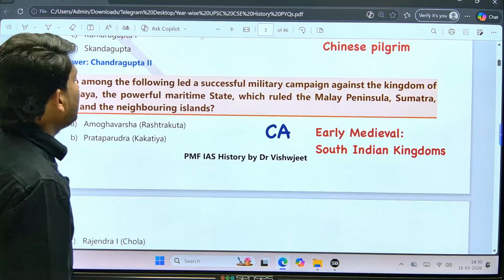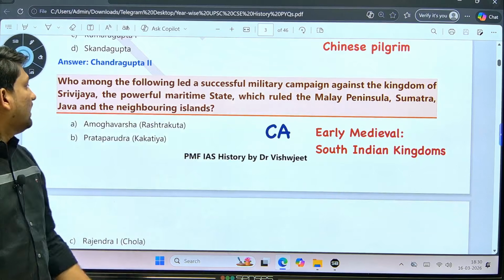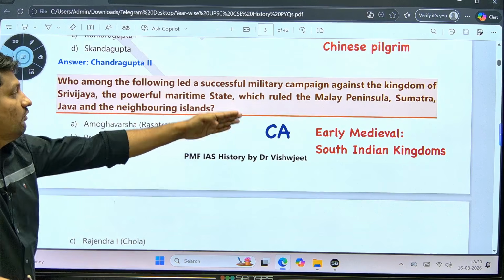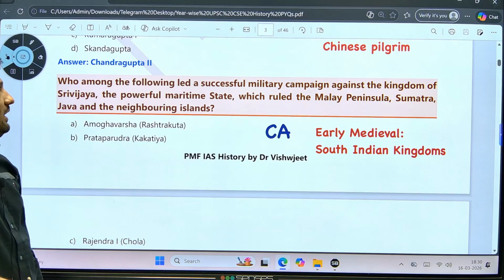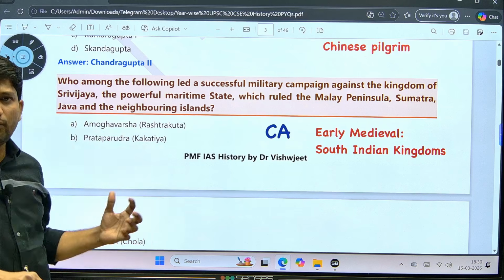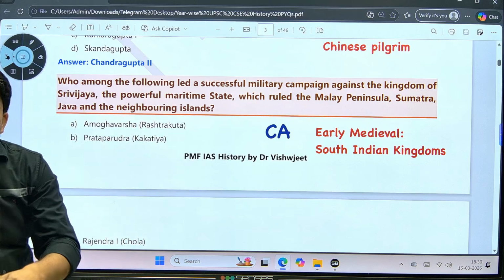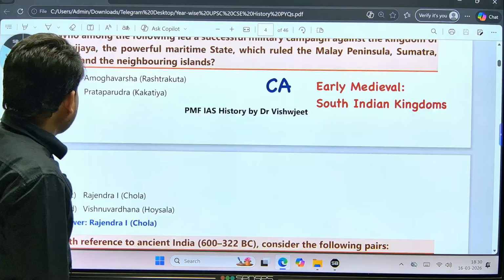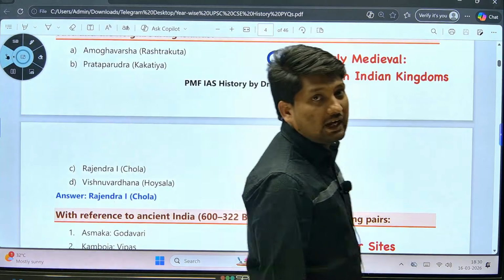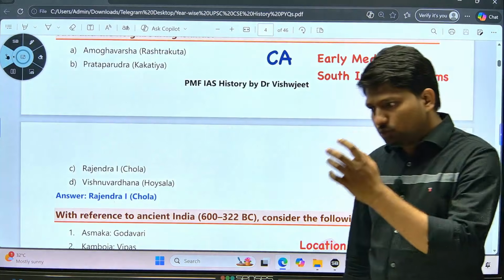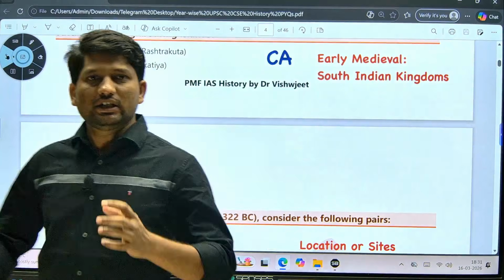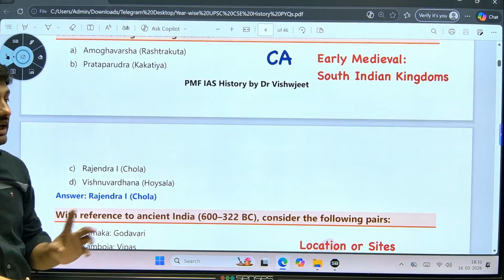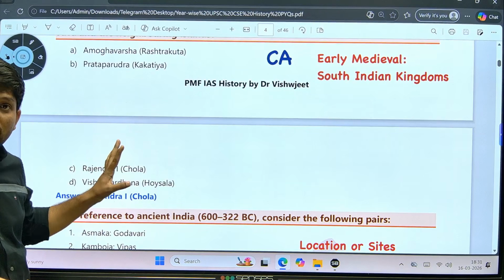Next, who among the following led a successful military campaign against the kingdom of Srivijaya, the powerful maritime state which ruled the Malay Peninsula and Sumatra? Meaning, which ruler invaded Southeast Asia? Everyone knows the answer: Rajendra I of the Cholas. The two most important rulers of this period were Rajaraja I and then Rajendra I. Their temples are also useful. And why did they ask this question last year?